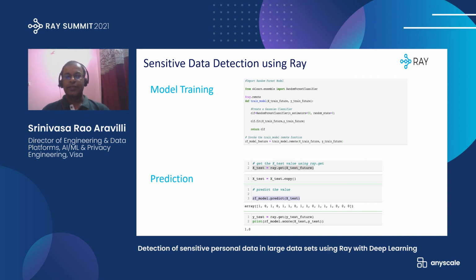So what we are doing is using Ray, we are extracting the test features. If you call extract test feature, you will get the test features, the test data. Now the test data is given to the Ray model to predict. In this particular test data, we got almost 100% accuracy using the random forest model for the predictions.